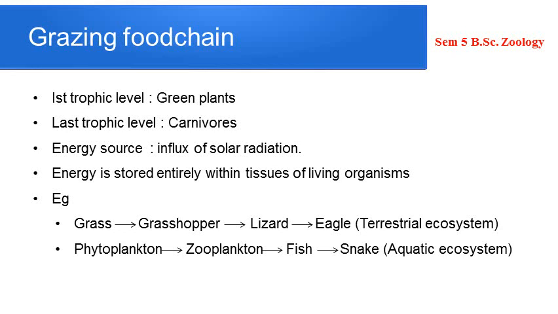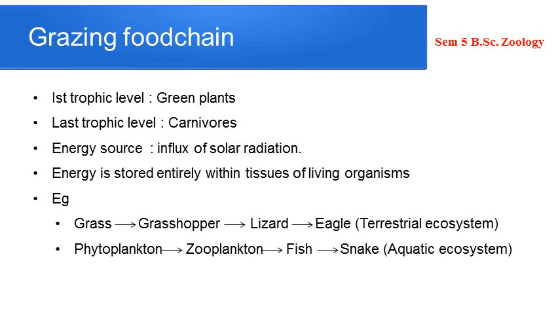Okay, so you can see two examples from two different ecosystems. One is from the terrestrial ecosystem, starting from grass, ending up in eagle. Okay, grass, grasshopper, lizard, eagle, etc. Now, from the aquatic ecosystem, the first trophic level is occupied by phytoplanktons. I suppose you remember what planktons are.